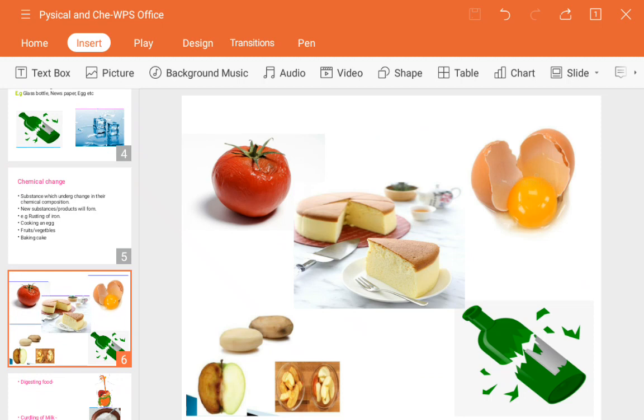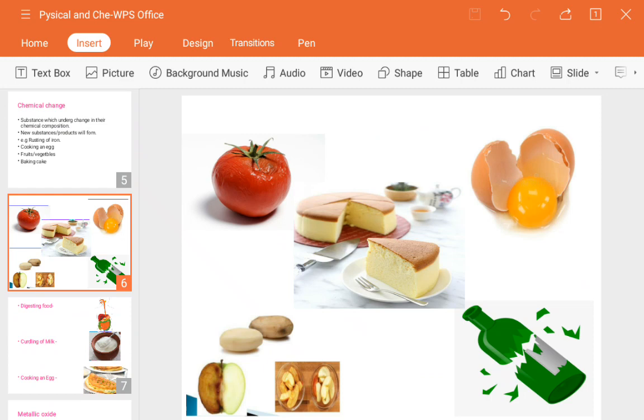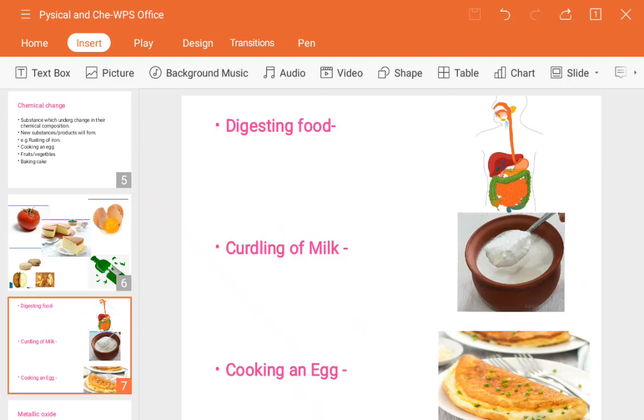Again we will see some chemical changes which happen in day to day life with us. Digesting food: we have learned about the alimentary canal in nutrition in animals. You have got to know how food materials get digested to form simple substances. The carbohydrate present in wheat, jowar and rice converts into glucose molecules, a simple sugar. That is also a chemical change, due to enzymes present in our body.